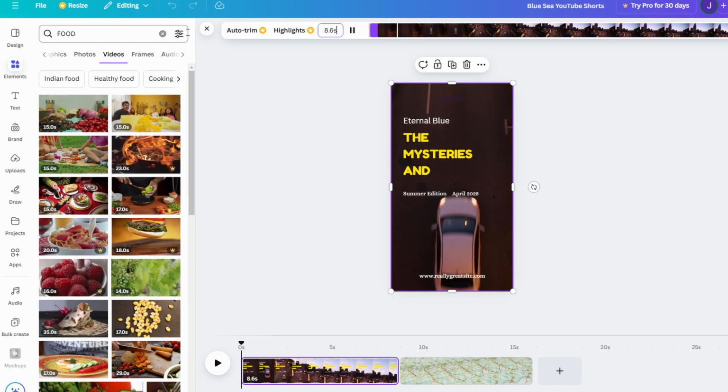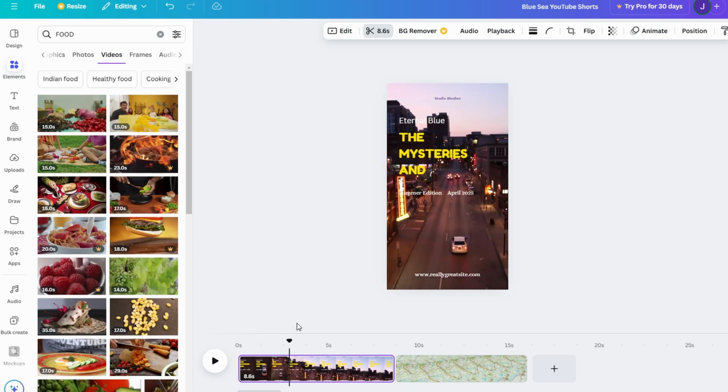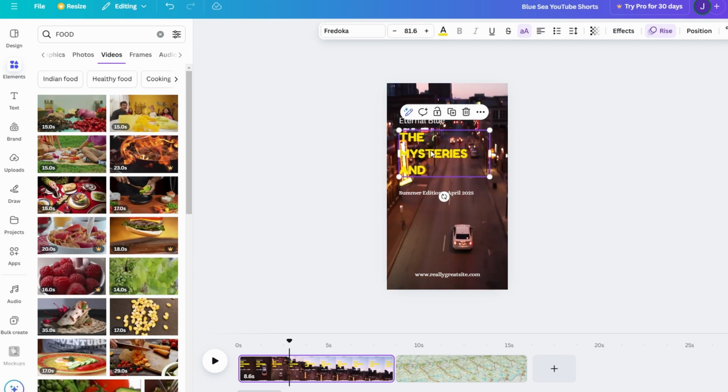Now that your base design is complete, let's elevate it with smooth transitions and eye-catching animations. These elements add flair and captivate your audience from the start. Begin by selecting any element in your timeline, whether it's text, an image, or a video. Imagine you're starting your video with a bold statement like "Quick tip for success." Add an animation like bounce or fade in to make the text grab attention right away. This is a great way to create an energetic introduction that sets the tone for the rest of the video.